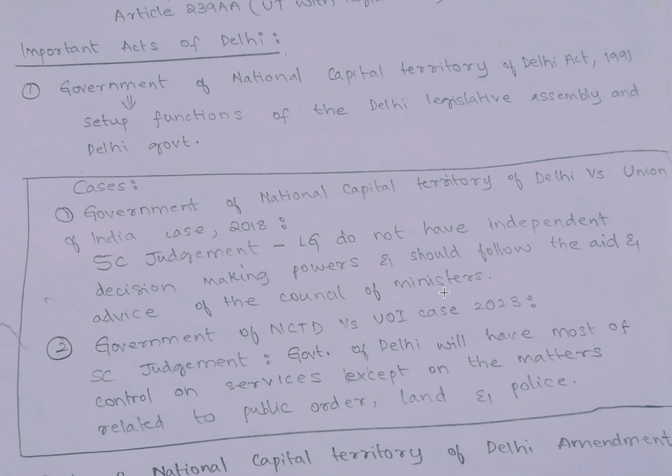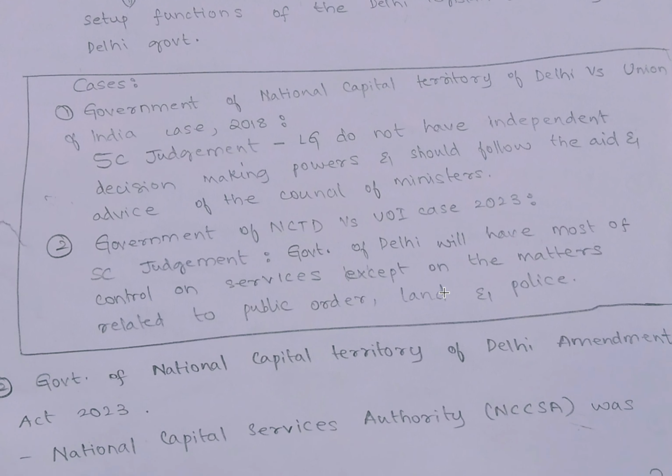Again, in 2023, the Government of National Capital Territory of Delhi versus Union of India case was filed on who has control over the services and civil services in Delhi. The Supreme Court in this case gave a judgment that the government of Delhi will have most of the control on services, but on matters related to public order, land and police, the Lieutenant Governor will have the control over it.